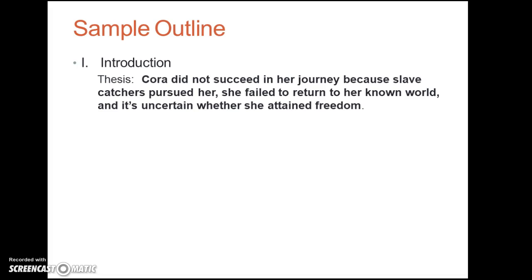Okay, so I thought I would just give you an example so that I could walk through the essay and explain the different requirements and the parts. So here's an example of a thesis where this student says Cora did not succeed in her journey because slave catchers pursued her, she failed to return to her known world, and it is uncertain whether she attained freedom.